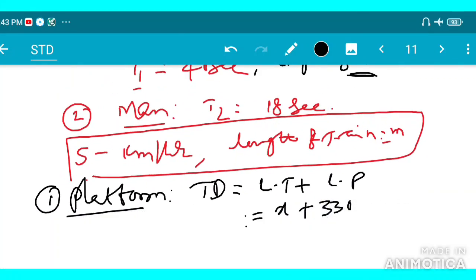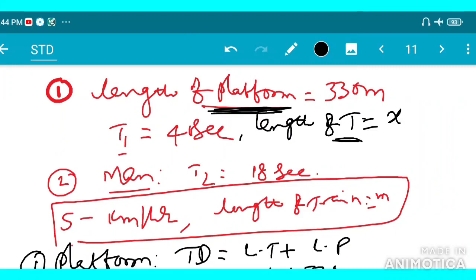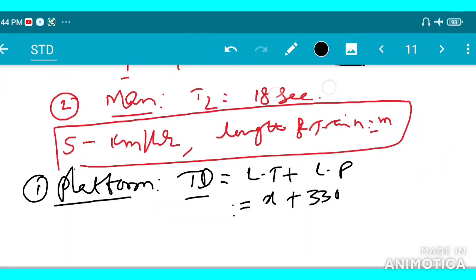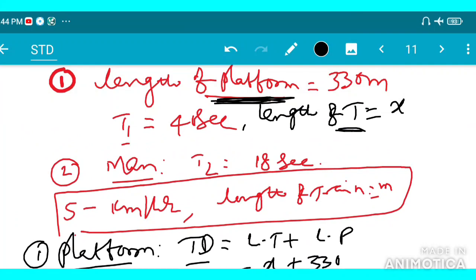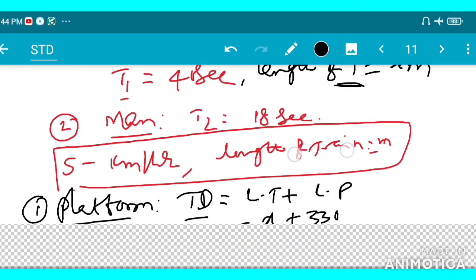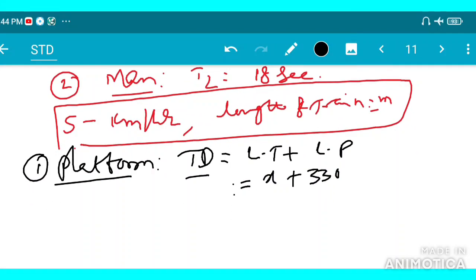This is the distance, and the time given for platform crossing is 40 seconds. The distance is in meters. So the time taken to cross the platform is 40 seconds.